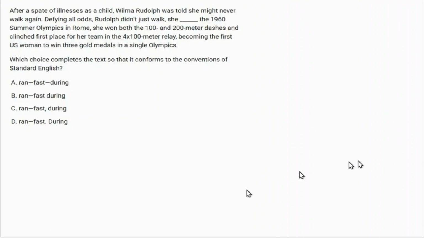What is our question? Let's see. Which choice completes the text so that it conforms to the conventions of standard English? Normal question every time. After a spate of illnesses as a child, Wilma Rudolph was told she might never walk again. Defying all odds, Rudolph didn't just walk, she dash the 1960 Summer Olympics in Rome. She won both the 100 and 200 meter dashes and clinched first place for her team in the 4x100 meter relay, becoming the first US woman to win three gold medals in a single Olympics. That's great. Now let's get started with the answer.